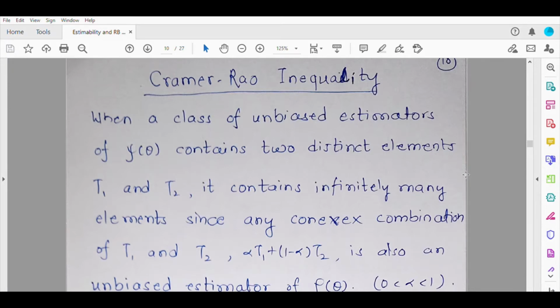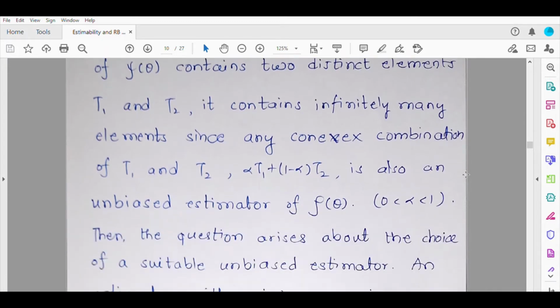So this gives an example, or a method, in which multiple unbiased estimators can be created. It's like we have a plethora of unbiased estimators. So how can we choose an appropriate unbiased estimator? One method we have already discussed, that is the error. So let us try to look into choosing an unbiased estimator which carries the least possible variance. So how can this be achieved?